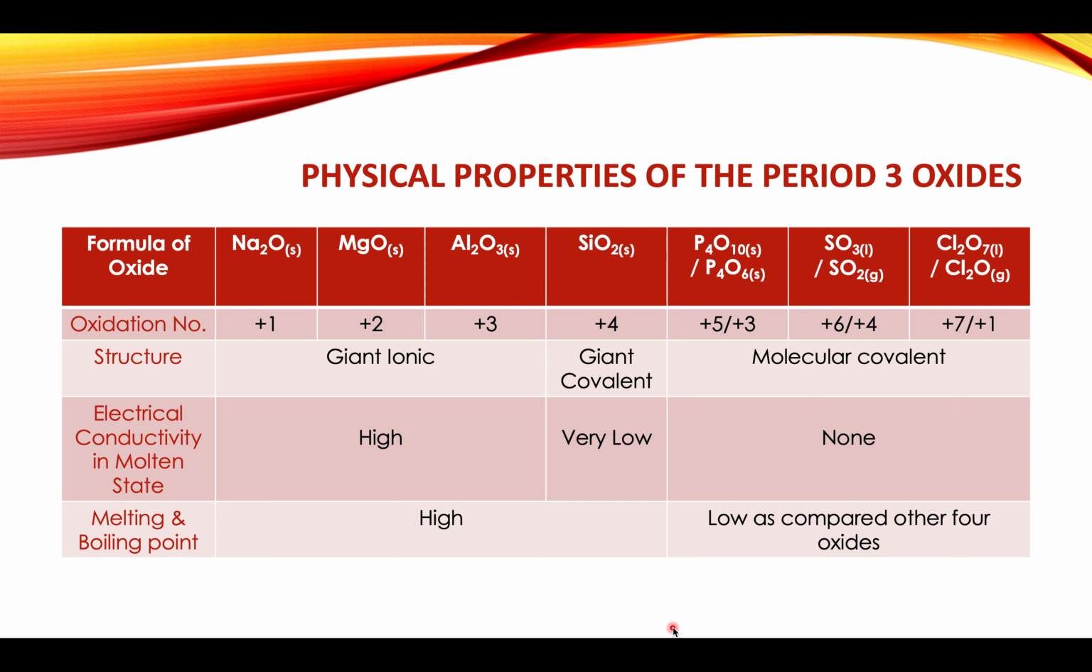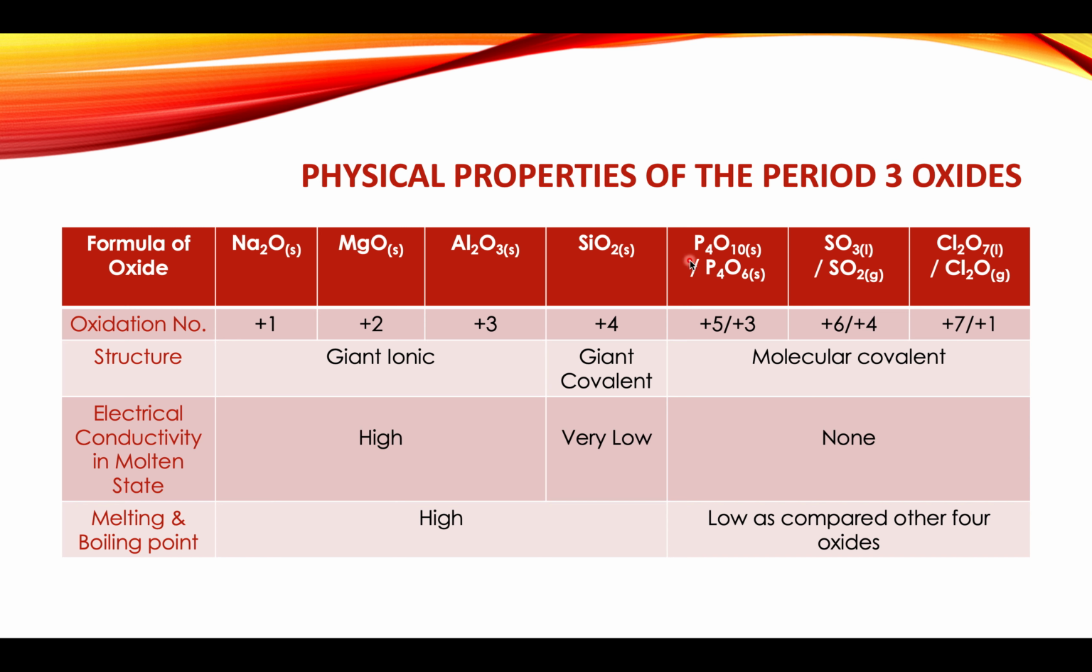The oxidation state of sodium in sodium oxide is +1. In magnesium oxide, it is +2. In aluminium oxide, it is +3. Silicon dioxide +4. Phosphorus has got two oxidation states, P4O10.